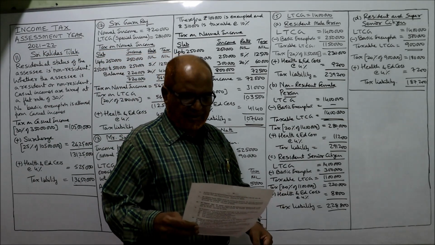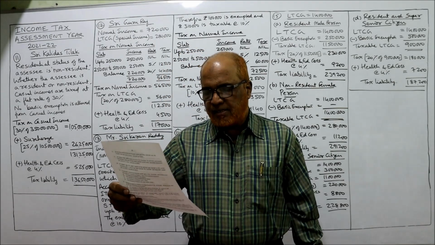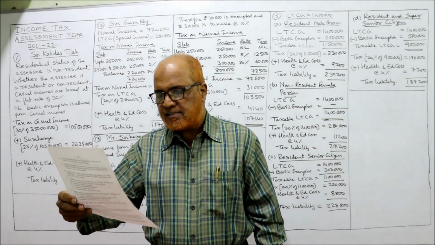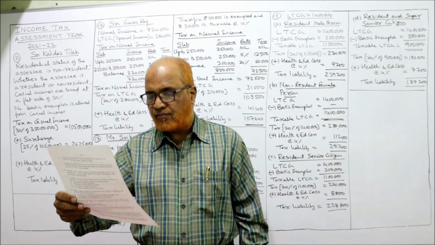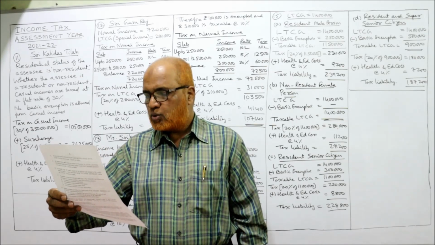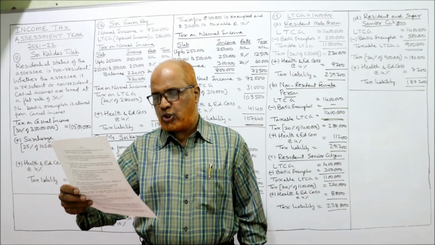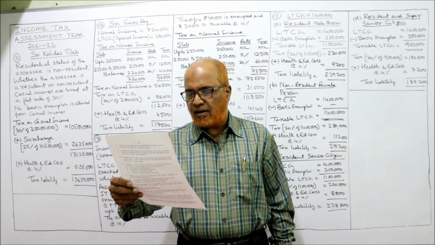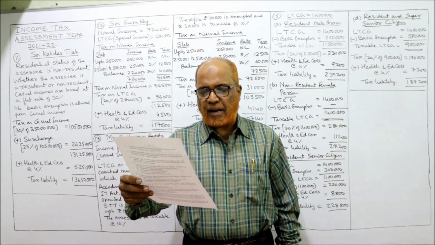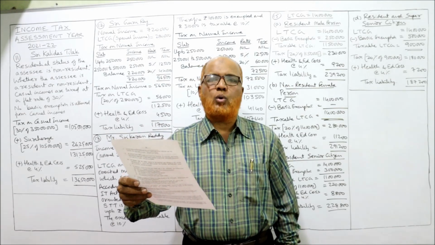See the 11th problem. Sri Kalidas Tilak, an Indian citizen but non-resident for the previous year 2020-2021, relevant to the current assessment year 21-22. During his stay in India, he won a lottery prize of 3.5 crore.